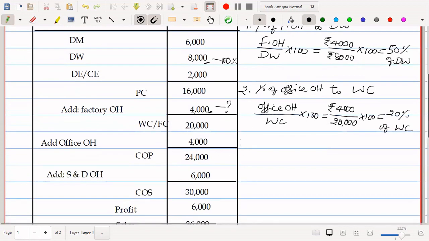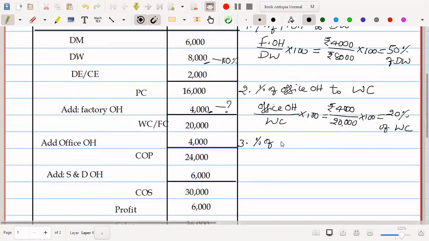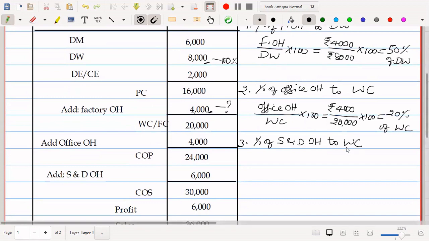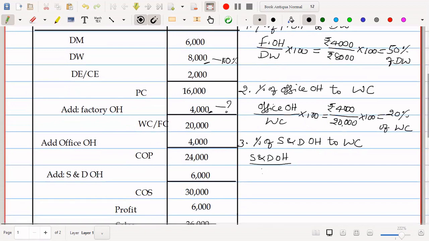And let's calculate the third one, percentage of selling and distribution overhead to works cost. They have given to take base as works cost itself. So I'm taking selling and distribution overhead divided by works cost into 100.